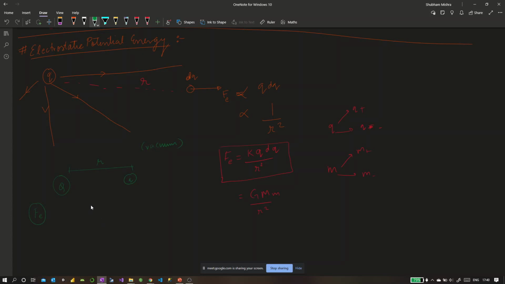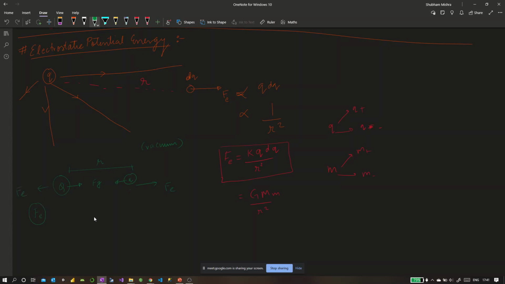Exactly. Gravity is a universal force, and no matter if it is a charge or a very small charge, it will still have at least the mass of an electron, right? Or a mass of a proton. And those masses, even though smaller, are still masses, and hence there would still be a force of gravity, although it would be very minimal in magnitude, very small as compared to electrostatic force. And gravitational force would always be attractive in nature, but there would be an electrostatic force which would be repulsive, considering the fact that these two charges are of same polarity.